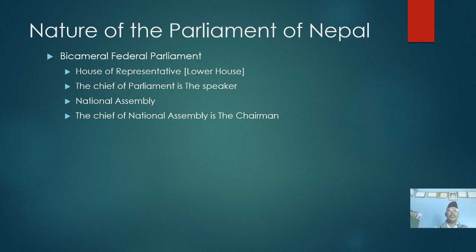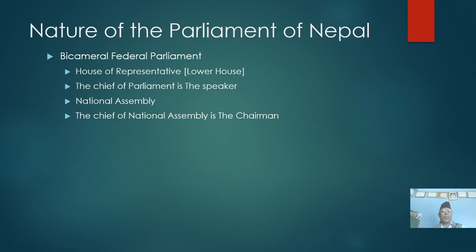Okay, in detail today we are going to learn about the Nepalese parliament, the nature of parliament of Nepal. Parliaments in the world are different. Generally there are two types: one unicameral and another bicameral parliament. In Nepal, our federal parliament is a bicameral federal parliament. Number one, the House of Representatives, that is the lower house, and the National Assembly, that is the upper house.